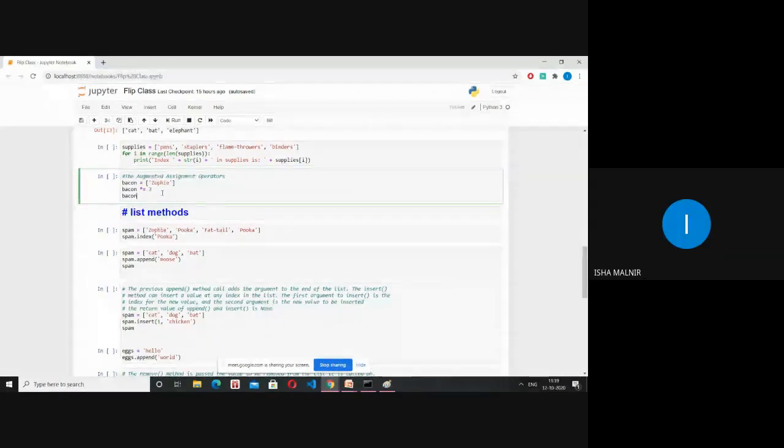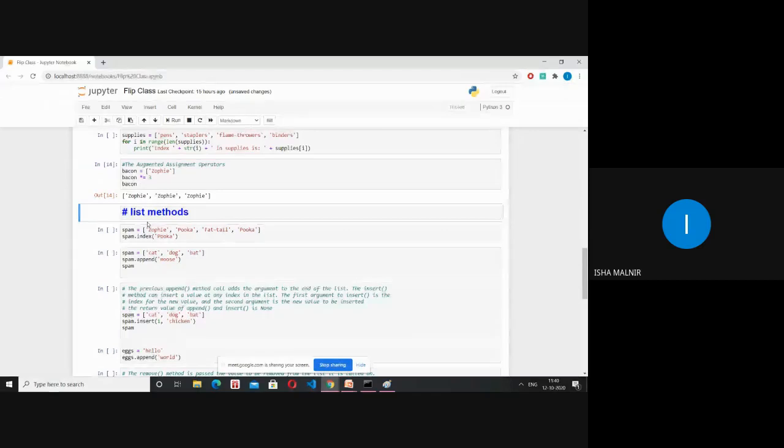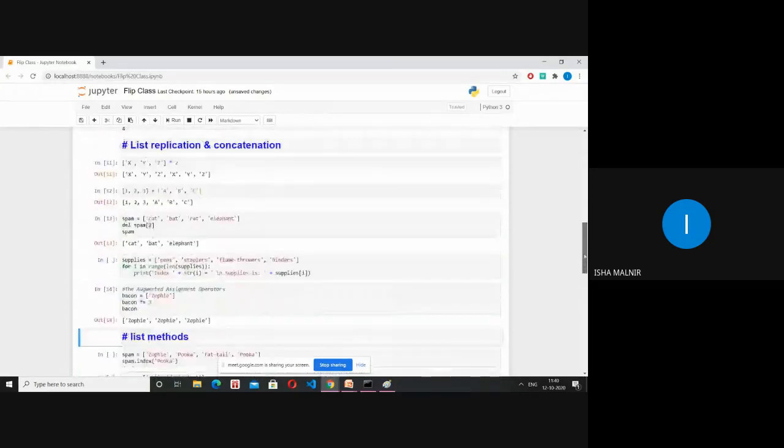Okay, now I can continue. Fine. So these are the augmented assignment operators, very similar to the ones that we used in Java. The only thing is, here it will just replicate. So if I just run it, it will print. So this works as a replication operator. If I print it, it will replicate Zophie thrice.